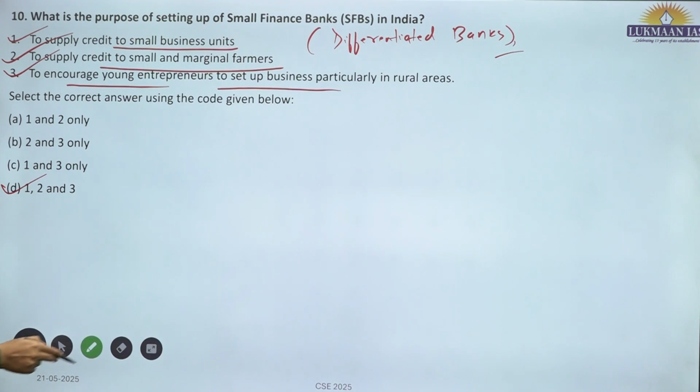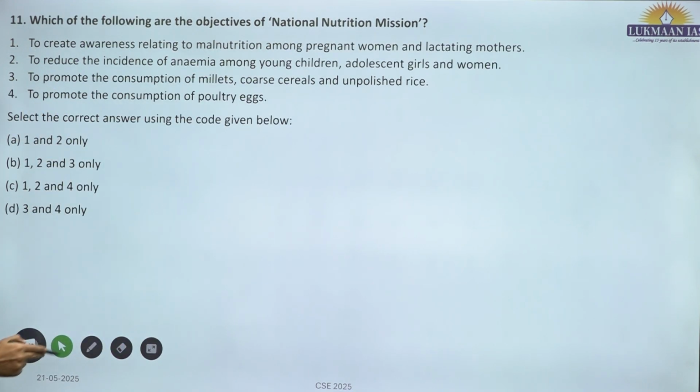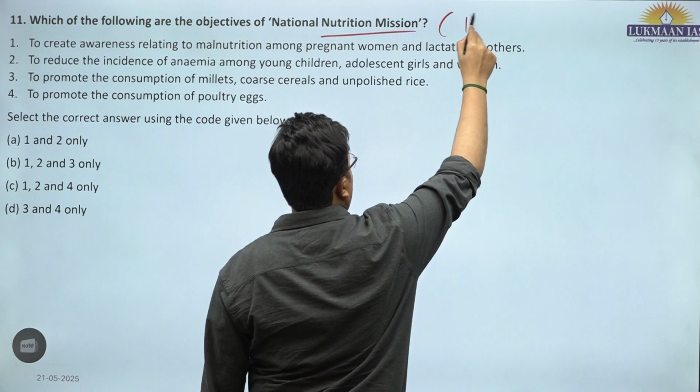The other differentiated bank is the payments bank, which cannot give loans. Next, which of the following are the objectives of the National Nutrition Mission? This is also known as POSHAN.